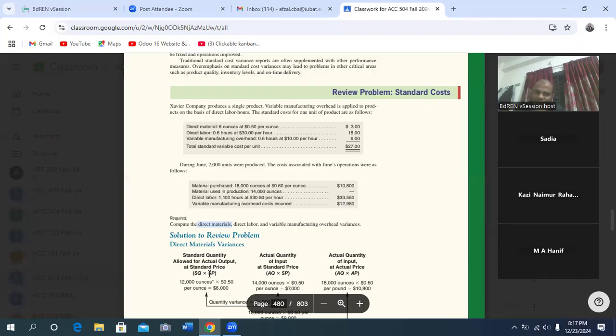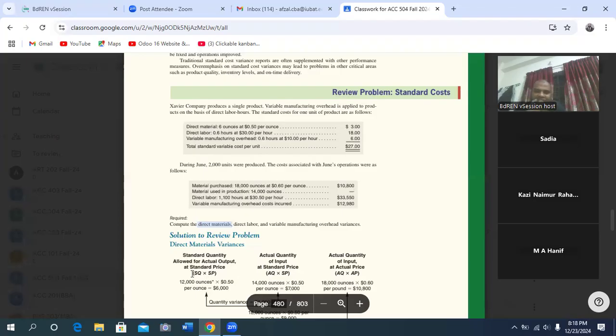Second column, AQ multiplied by SP: actual quantity multiplied by standard price. Then the third is AQ, actual quantity, multiplied by AP, actual price.